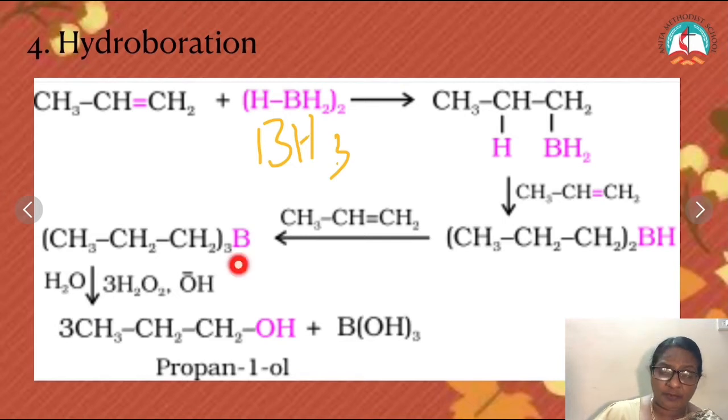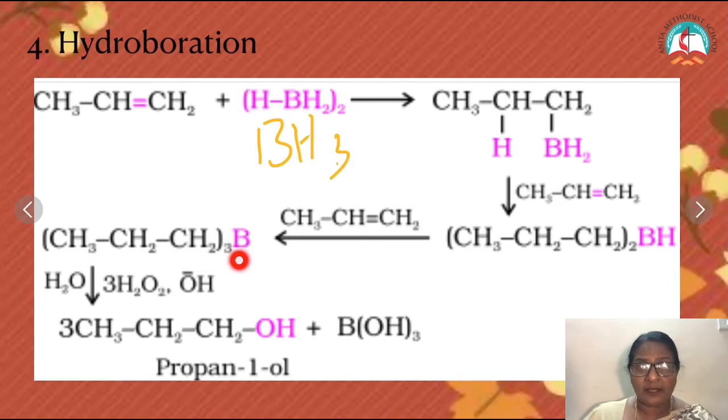This compound, tripropyl boron, undergoes hydrolysis. The compound breaks. Individually OH groups are added to the 3 propanol groups and we get 3 molecules of propanol, and this compound is called boric acid. This reaction is called hydroboration.